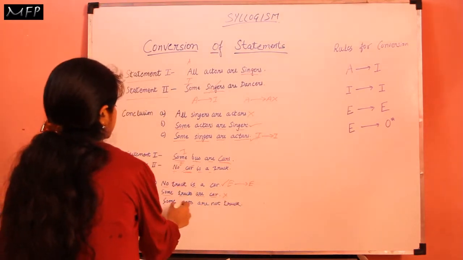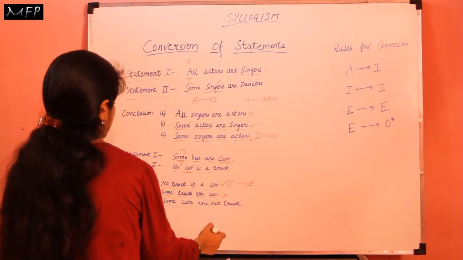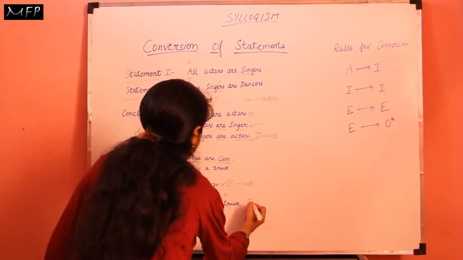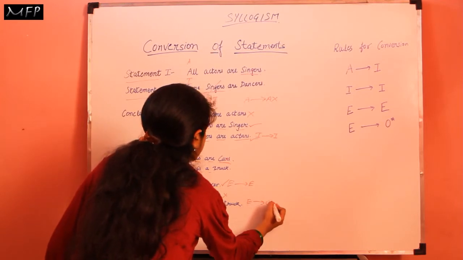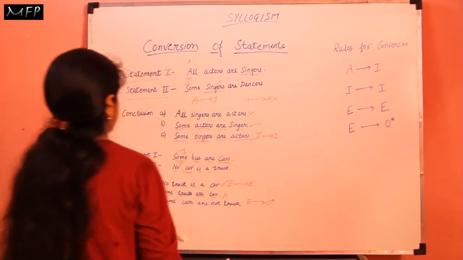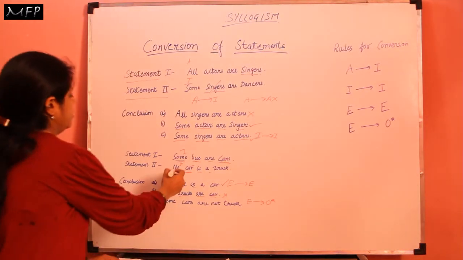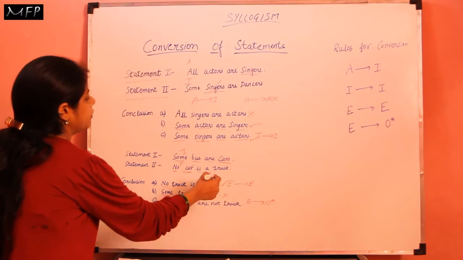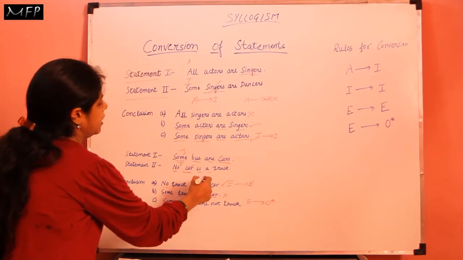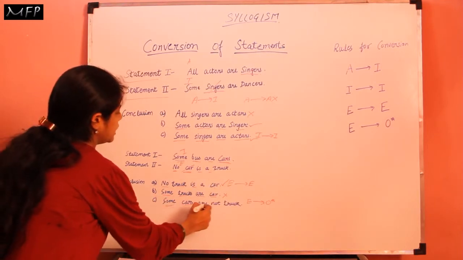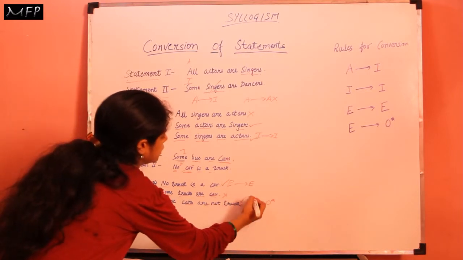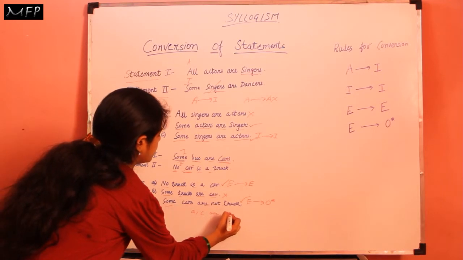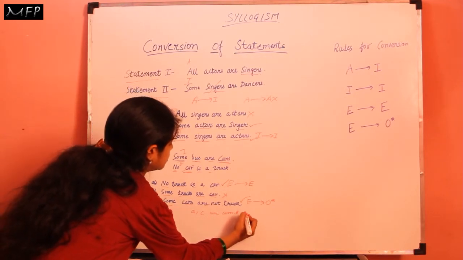And the third one is some cars are not trucks. According to the rules of conversion, E-type statement can also be converted into O*-type statement. So this is the E-type statement, that is no car is a truck. So it will be converted into O*-type statement, and then we will get some cars are not trucks. So this is the correct one. That means A and C are the correct conclusions.